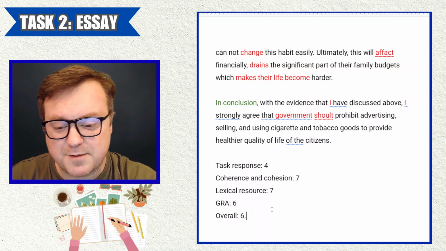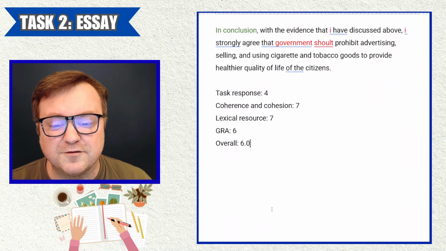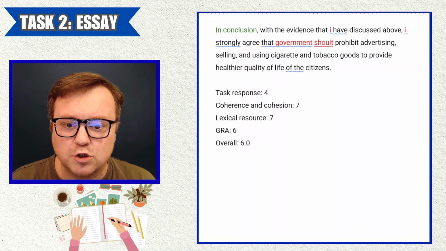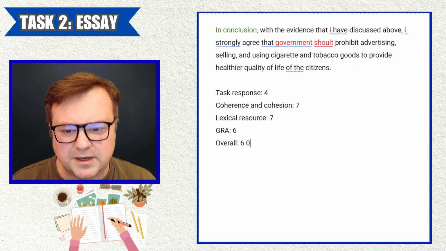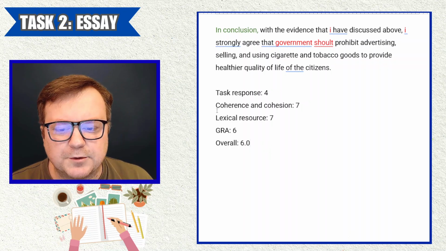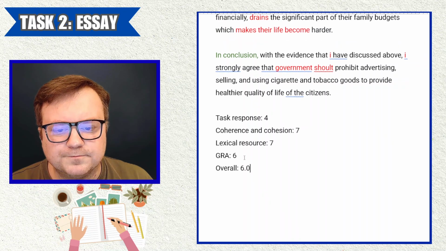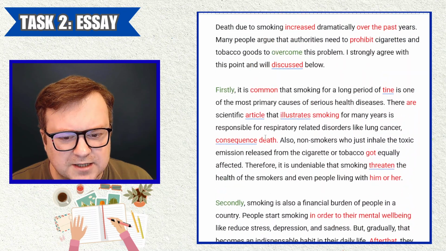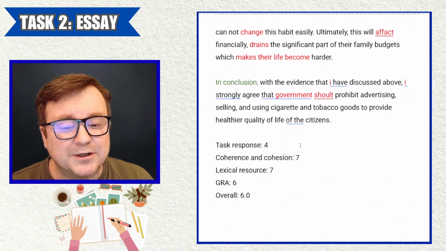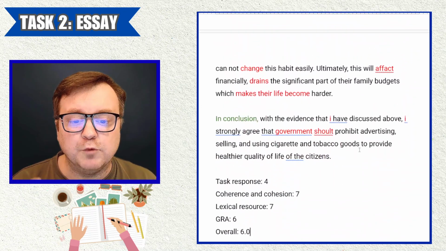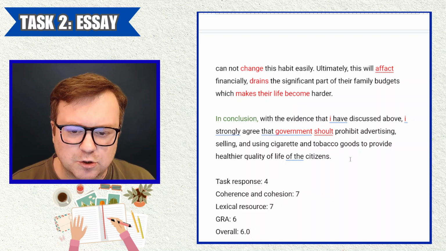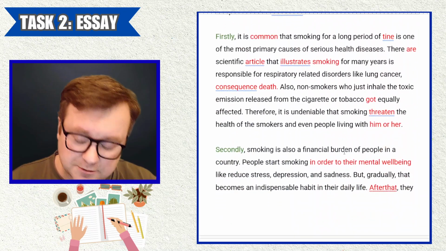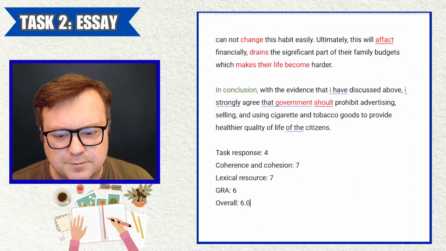But again, as I mentioned many times before, the final score that I give you should just be a guide. The most important thing is to listen to the feedback and to learn from the feedback, and then to make improvements. So what can I say about the candidate? In general, if you are using ChatGPT or Google Translate to help you, that's fine. But if you want to get a realistic picture of where your actual writing is, please don't use those tools when you submit writing to me. I don't know if you are doing that, but just something to keep in mind.